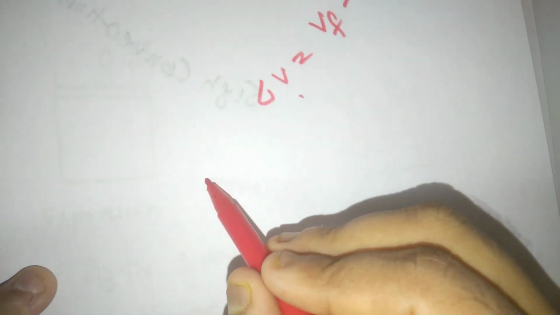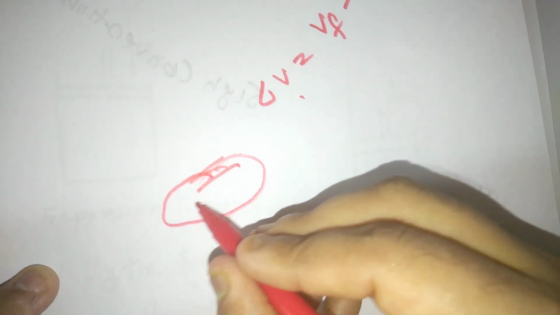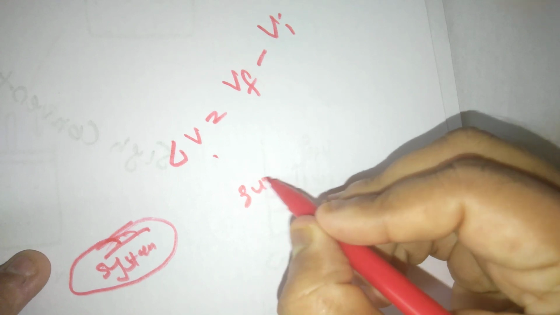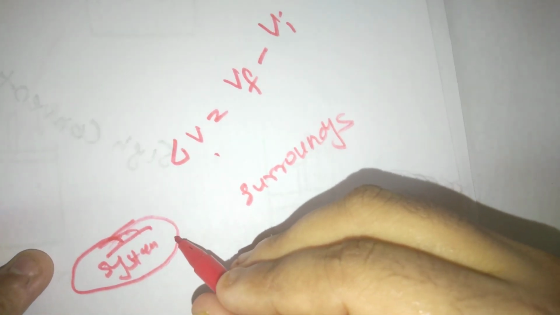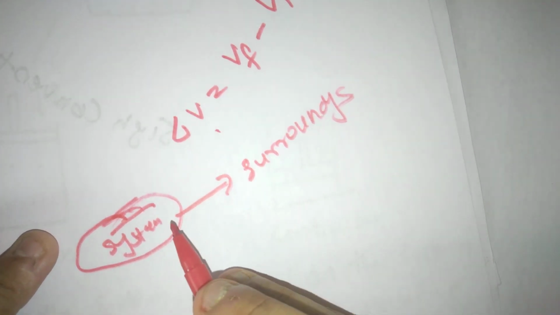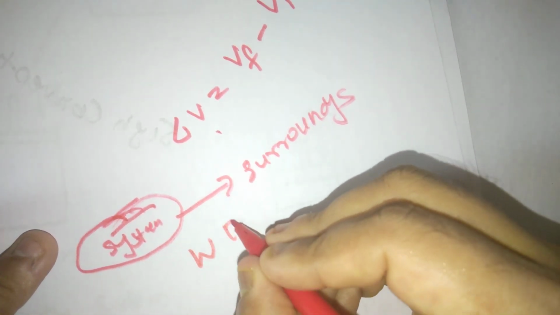Consider this is the system, and this is the surroundings. Work done by the system: energy exchange mechanically from system to surrounding. This is work done by the system.